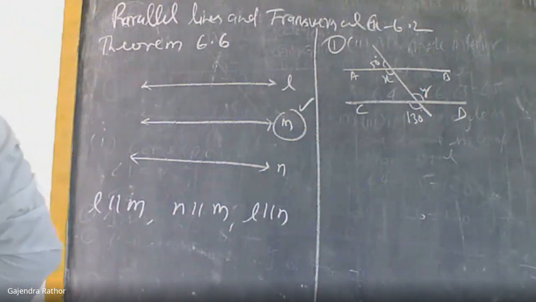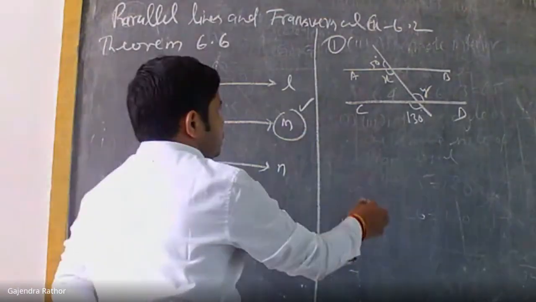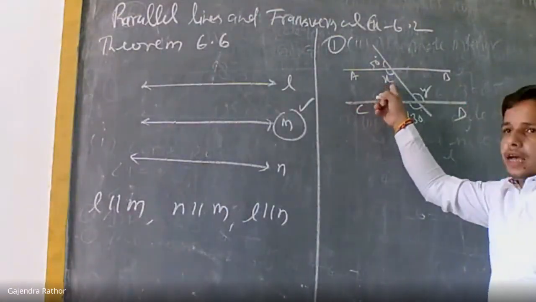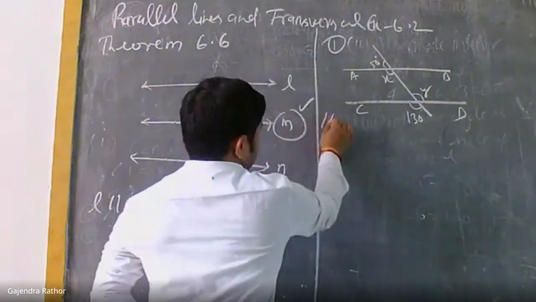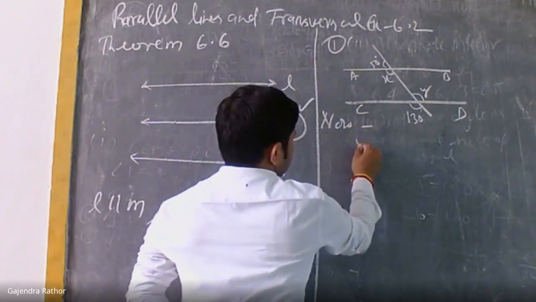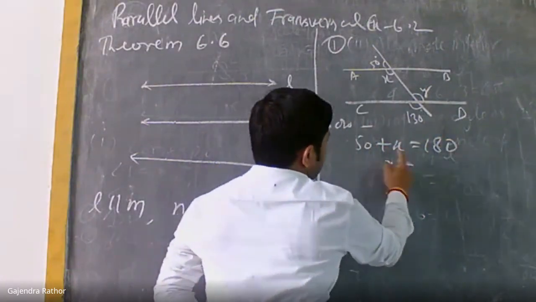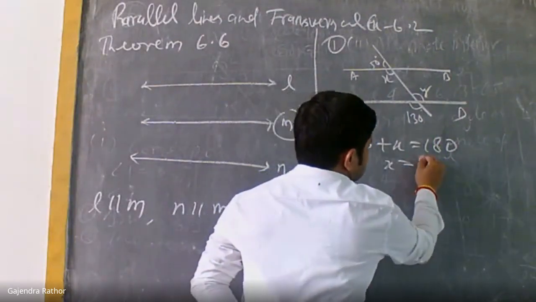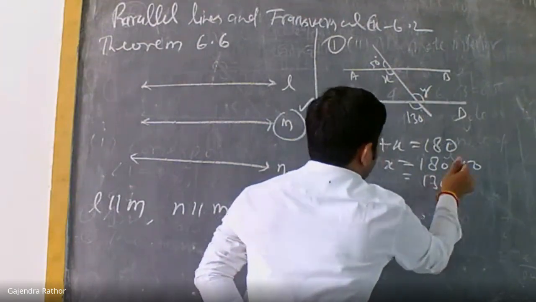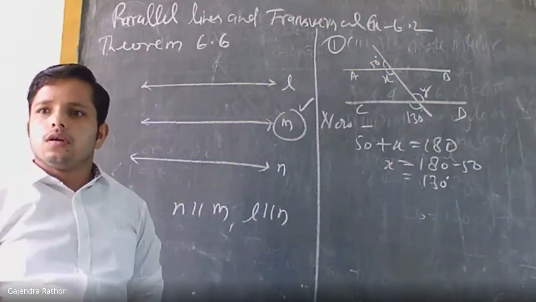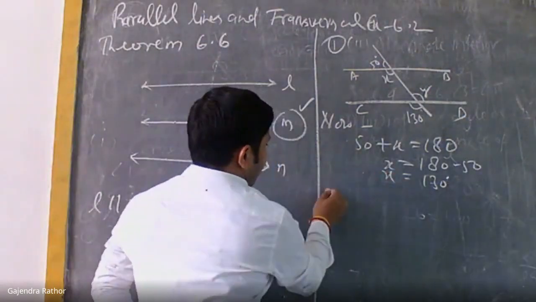Yeah, correct answer. Very good, Gagan, Vinay, and Spurti. Now see that both angles 50 and X are making a linear pair. So 50 plus X is equal to 180. So X is equal to, transferring 50 to the RHS, 180 minus 50, which is equal to 130. So X is equal to 130.